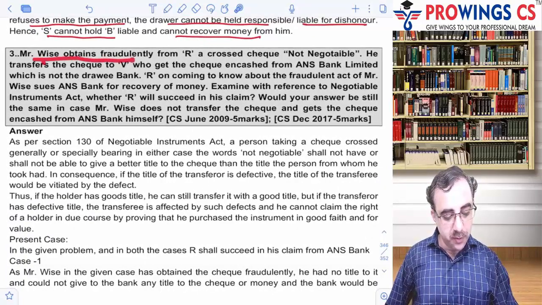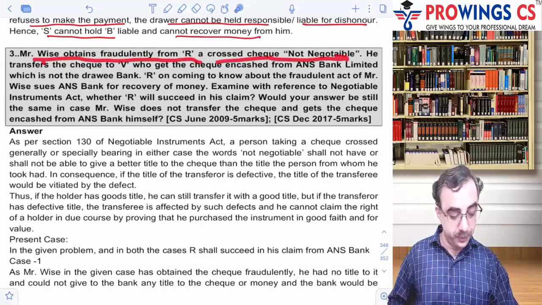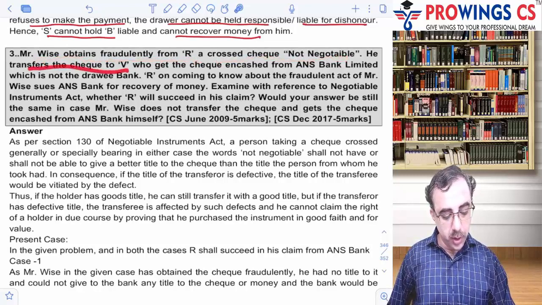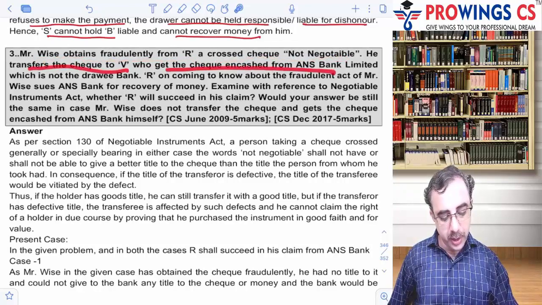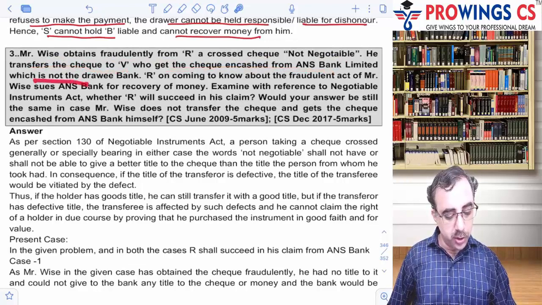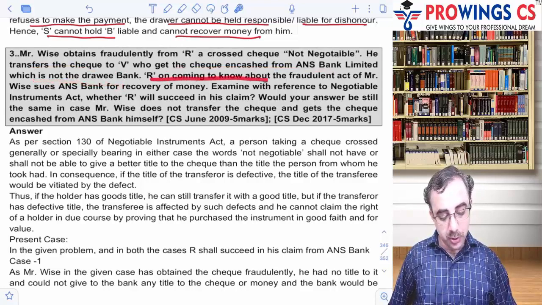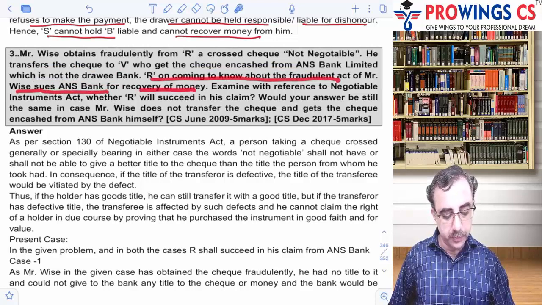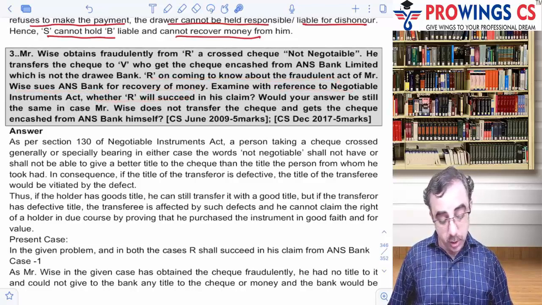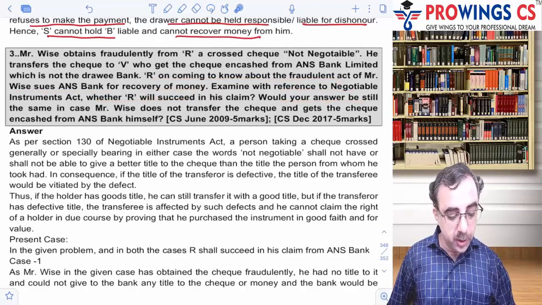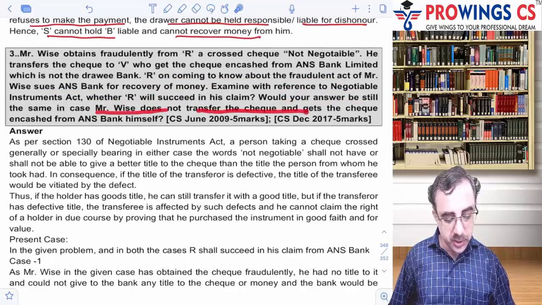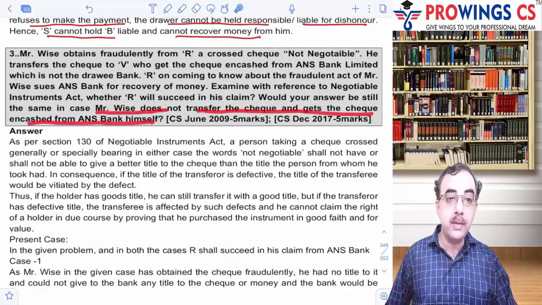Mr. Wise obtains fraudulently from R a cross-check, not negotiable. Fraudulently. The transfer of the check to Y, who gets the check in cash from ANS Bank Limited, which is not the drawee bank. Surprising, but they commit quite a fraud. R, on coming to know about the fraudulent act of Mr. Wise, sues ANS Bank for the recovery of the money. Refer to the Negotiable Instruments Act and say whether R will succeed in his claim. And would your answer still be the same in case Mr. Y does not transfer the check and gets the check in cash from ABS Bank himself?